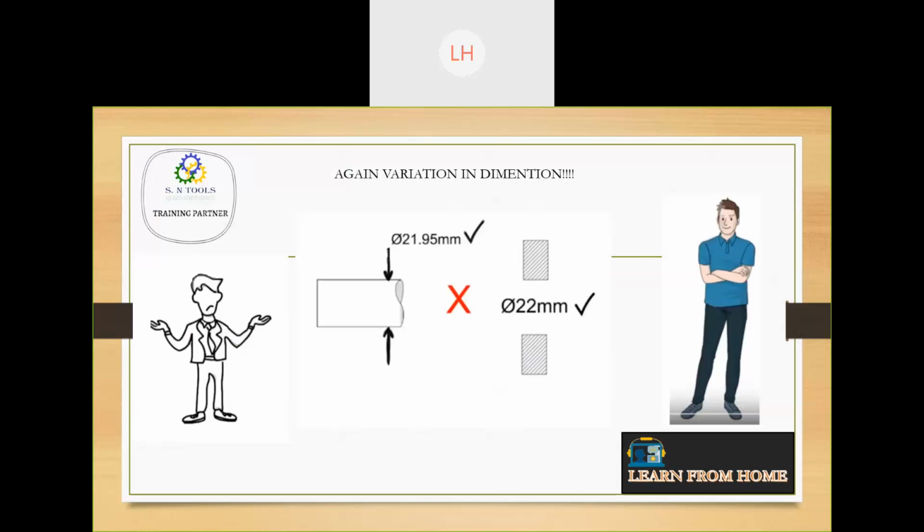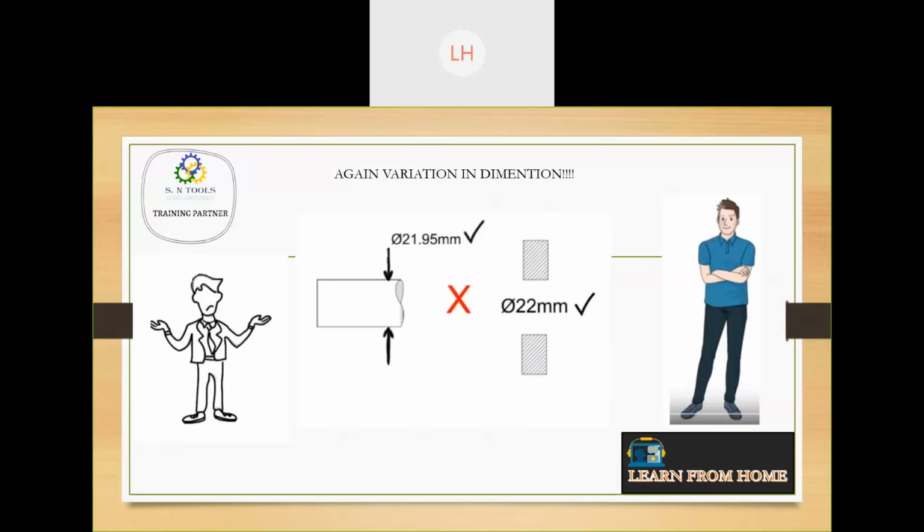They measure them. So when they measure, it is showing the shaft size to be 21.95 and the hole size to be 22. So obviously the hole size is more, shaft size is less. Obviously the assembly should happen, but still the assembly is not happening. Now the designer is very angry with the operator.